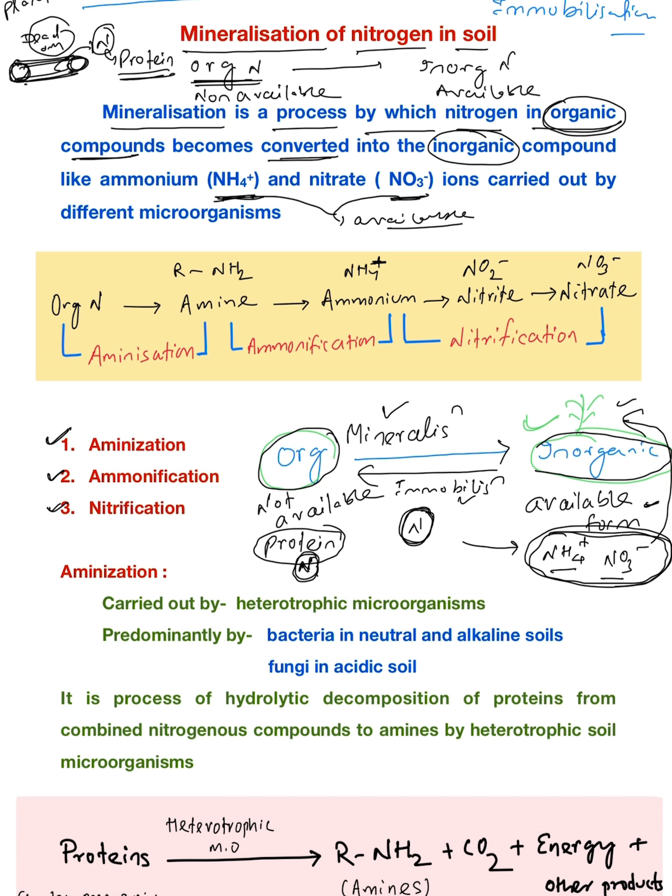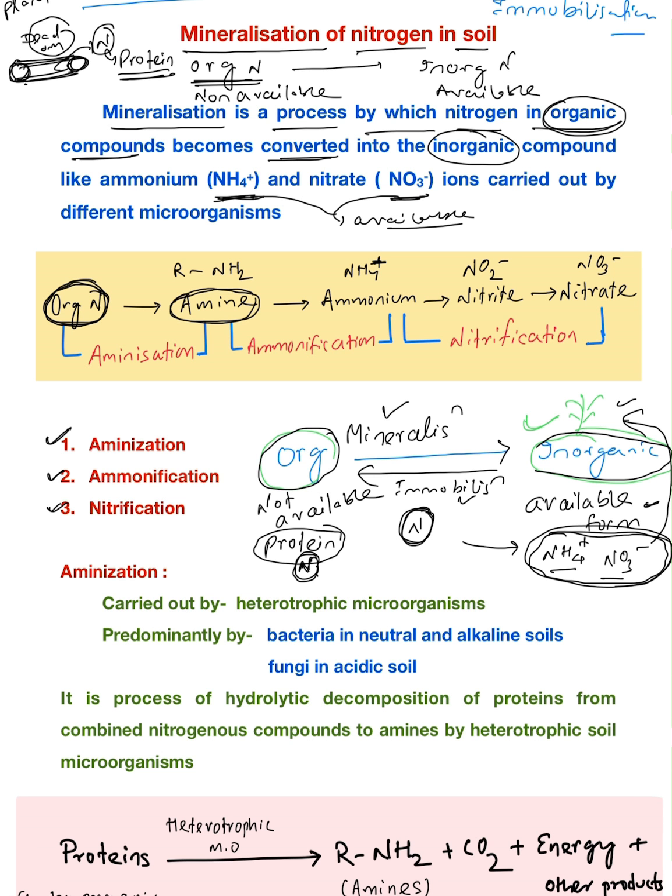This protein is the organic form of nitrogen. So now what will happen? First of all, the organic nitrogen will convert to amines, or amino acids. Organic nitrogen will convert to amines. This process is called aminization.